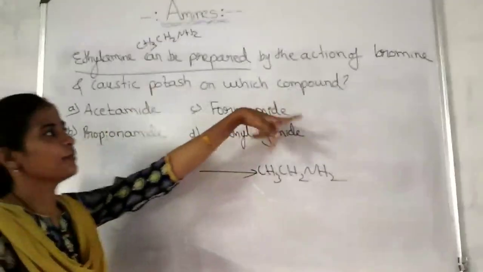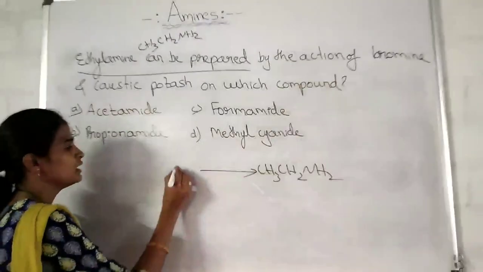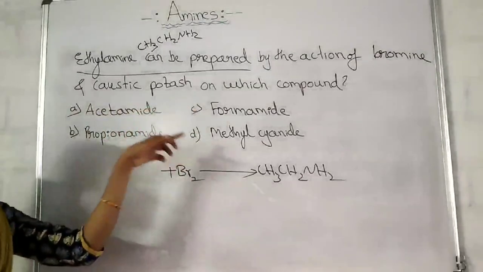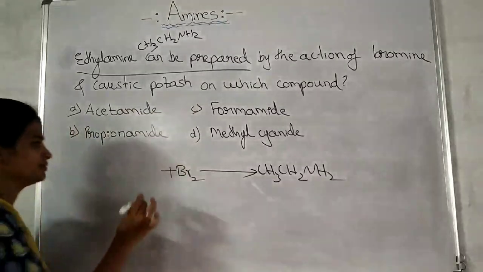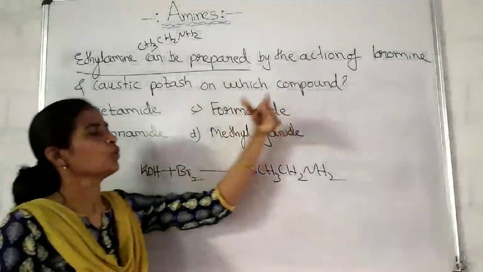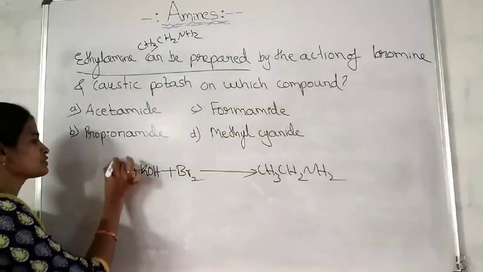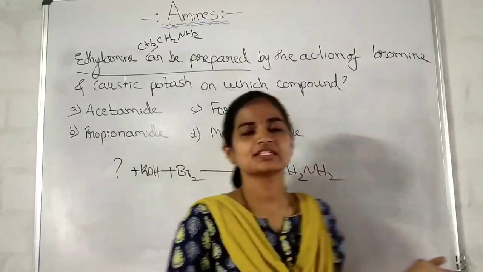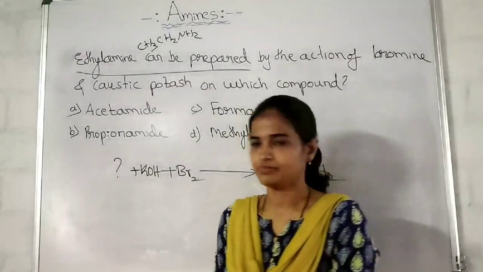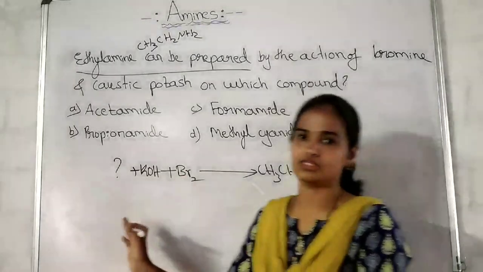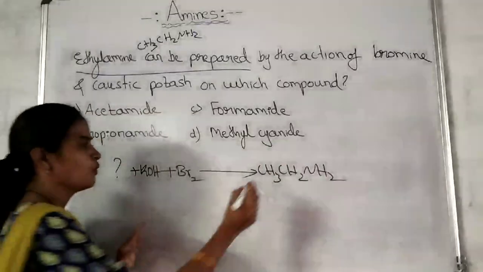It can be prepared by the action of bromine and caustic potash, meaning KOH, on which compound? In the previous class we discussed the Hofmann bromamide degradation. There we had used NaOH. Here, instead of that, they have used KOH. That's it. Okay. See what product we got?